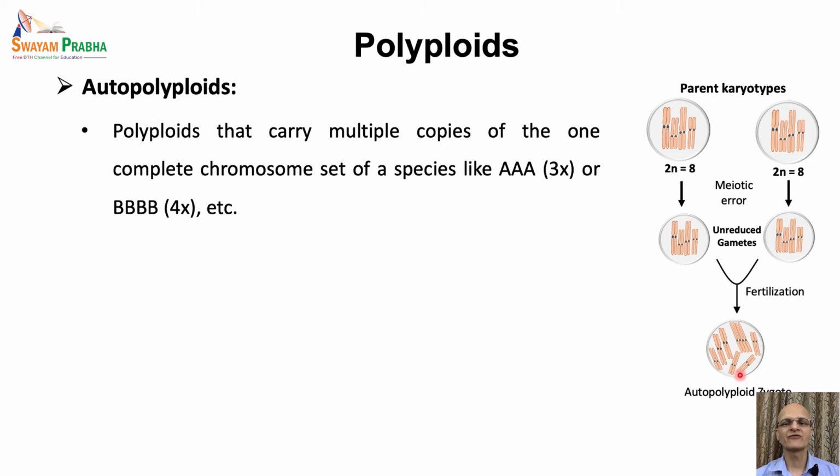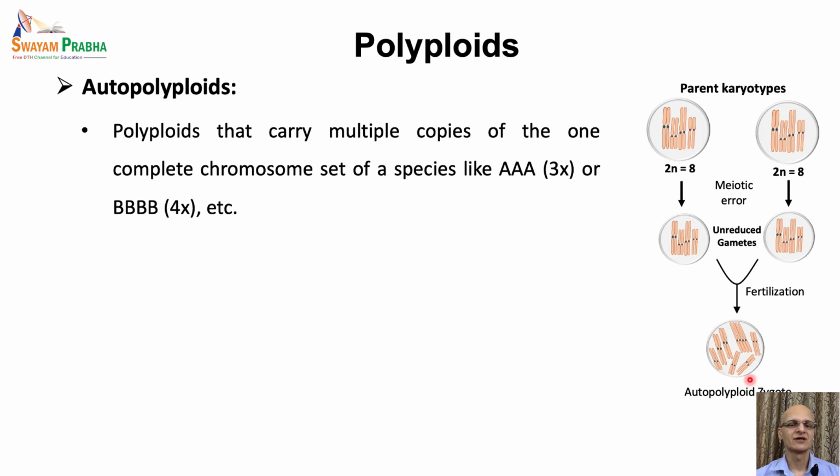Here the chromosomes of the same individual are duplicated and a tetraploid individual is created. This kind of hybridization, where the chromosome sets of the same species are duplicated, produces individuals called autoploids. Depending upon the number of genome copies present, these are named accordingly. Like here in this case, plants have 4 copies of the genome and hence it is called